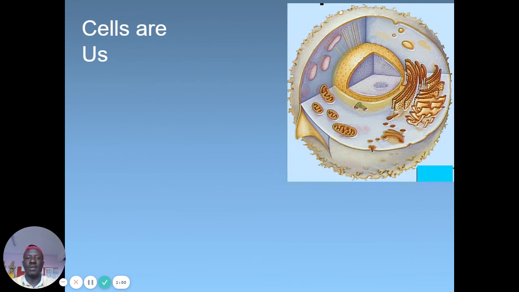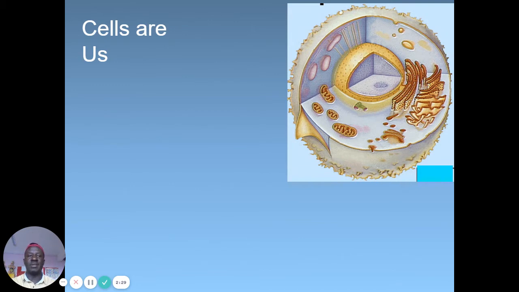So what are cells? Basic unit of life. What is life? We all know that life is the normal functioning of all body systems. And if you remember in your previous classes, you discussed life, how we have cell specialization from the cell, then we go to the tissues, we go to the organs, and then we go to the organ system.